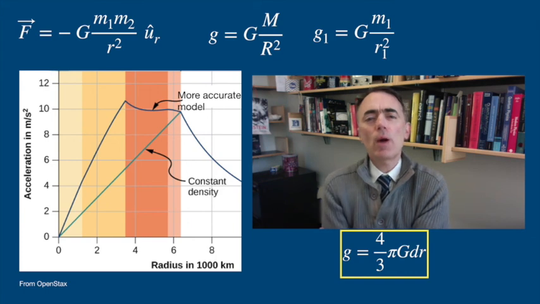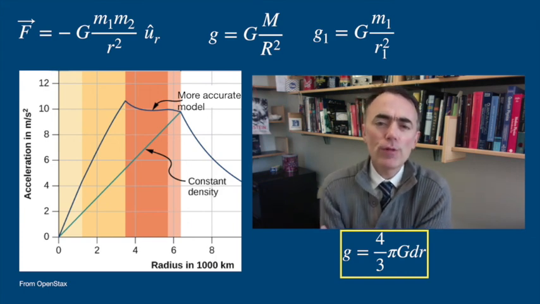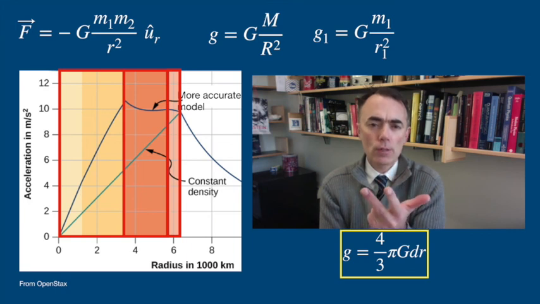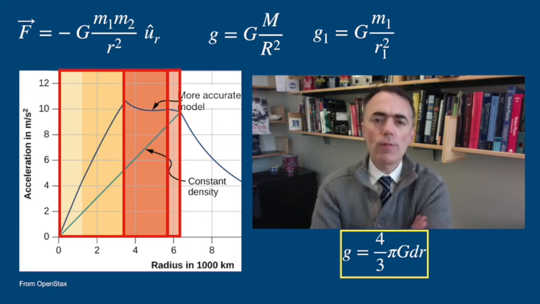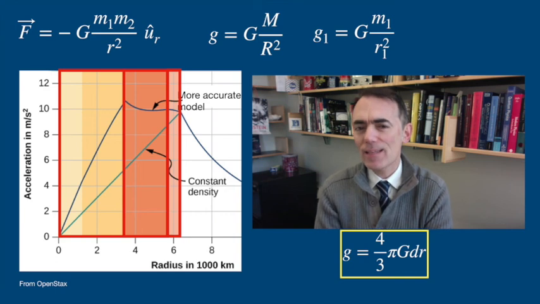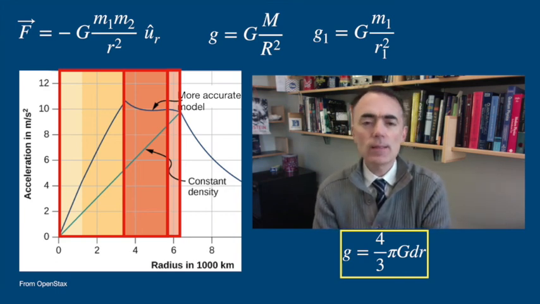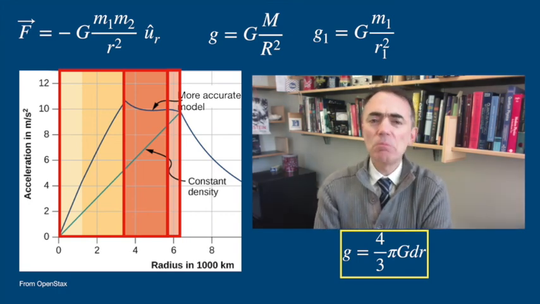You can do a good practice exercise by assuming that the Earth is made of 3 layers: core, mantle, and crust. Use the average densities for these and calculate the gravitational acceleration inside the core, inside the mantle, and inside the crust. You might get some result pretty similar to the actual one.